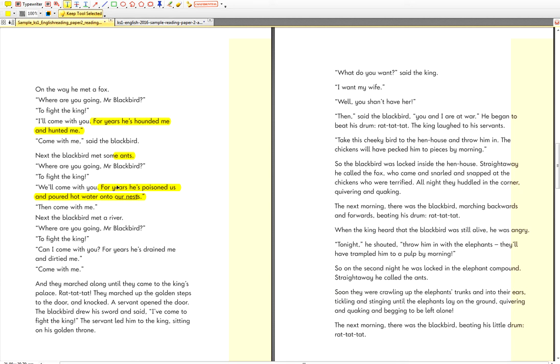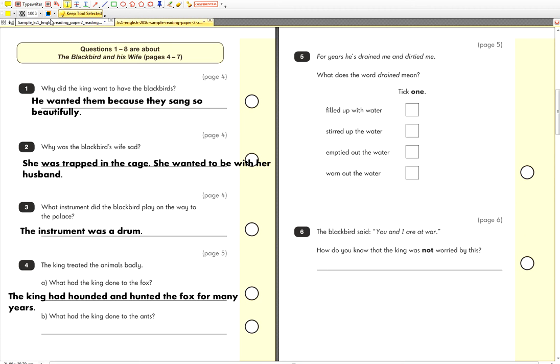So let's write that down. Okay, can somebody remember that, yeah? So for here, we're going to now write down our typewriter. Okay, we're going to put it on here. Okay, let's write. So, for years, the king. What did the king do to the nests? King had. What did he do? Poisoned. Okay, come on, folks. I'm asking you questions.